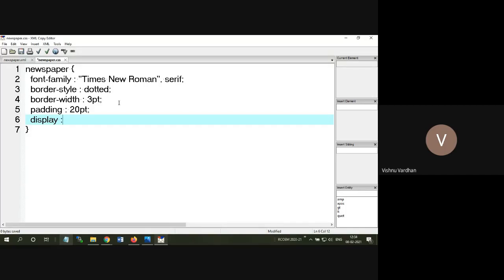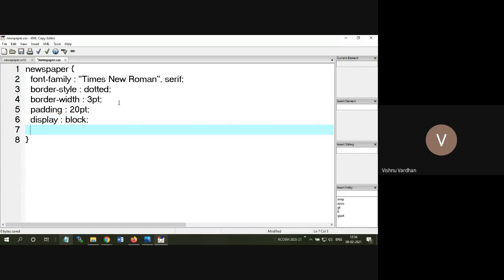whether the display should be inline or it should be block. Inline means it will continue on the same line. Block means it will start from a separate line. So all these are actually part of the CSS implementation. Then you can have the font size.